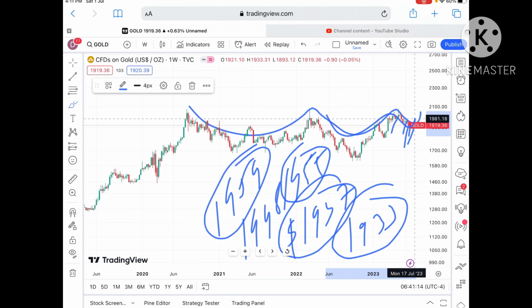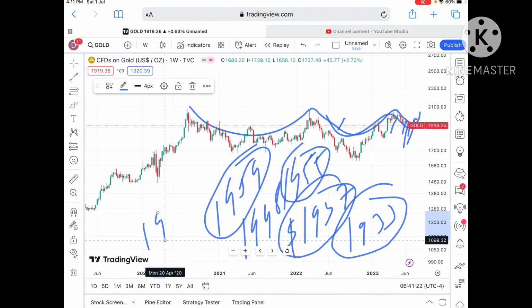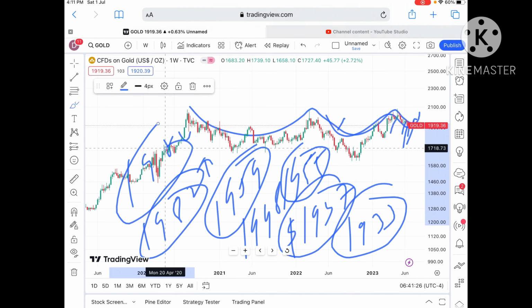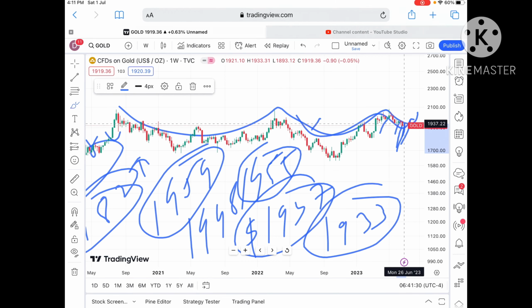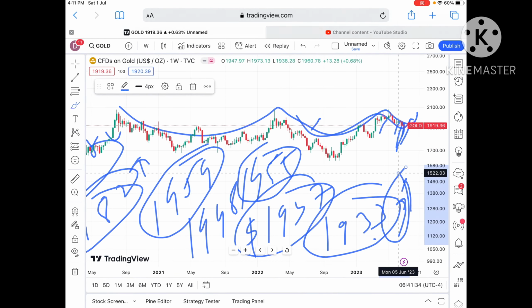And a probability that we can see it can go further upside, because then there will be a cup pattern in formation, and a probability of going towards a level of around 1981 is there, and from there it can go towards a level of around $1982, and then a probability of going towards 1984, and then further upside if the price sustains. So keep that in mind. Once it started moving above a level of around 1955, probability of going further upside we can see for the price of gold.